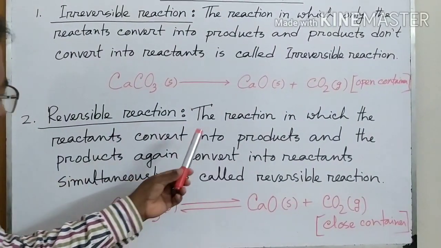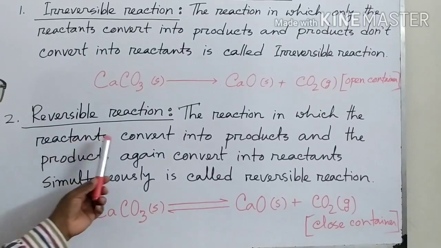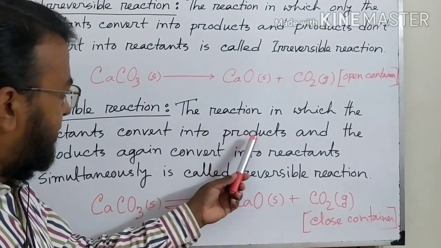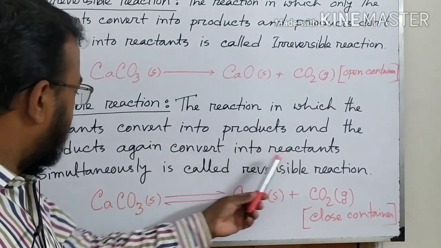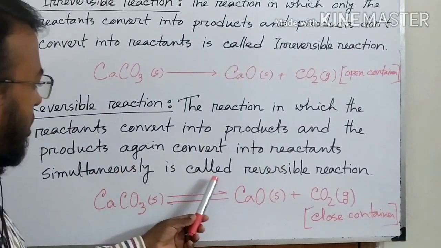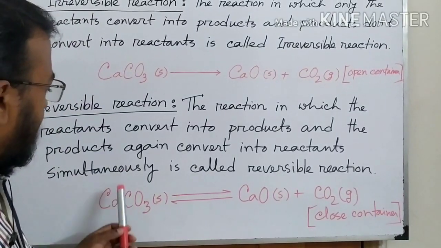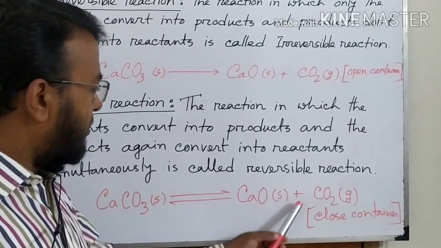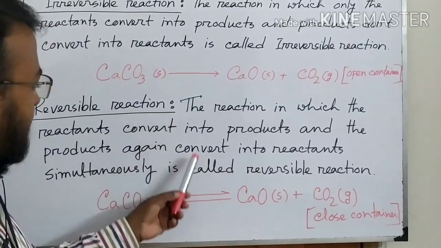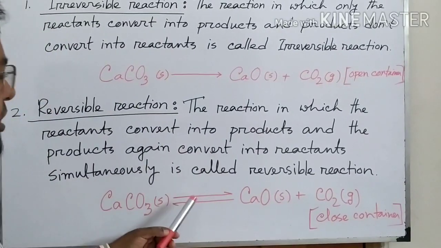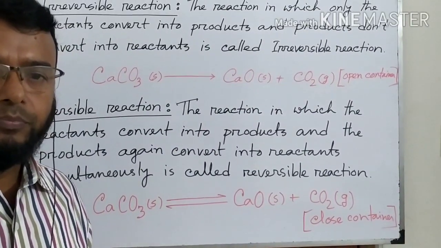Now what will be the definition? The reaction in which the reactants convert into products and the products again convert into reactants simultaneously is called reversible reaction. So here reactants convert into products, and again products convert into reactants. For this reason this type of reaction is called reversible reaction. So all of you write it in your classwork copy.